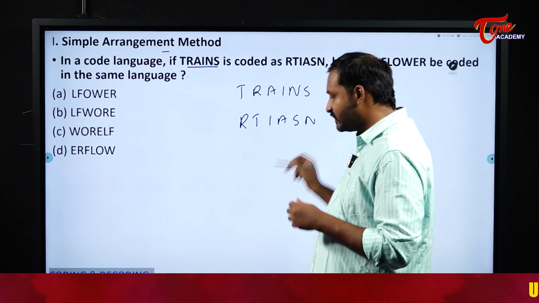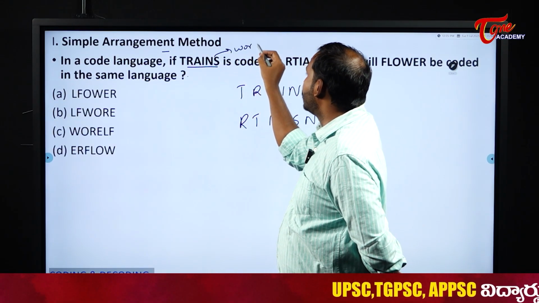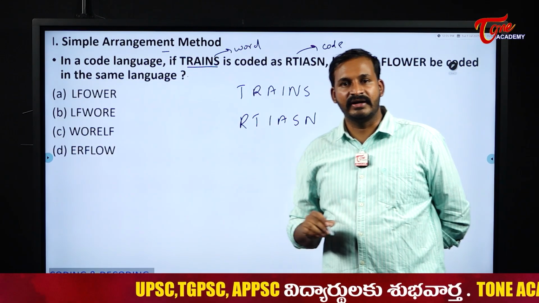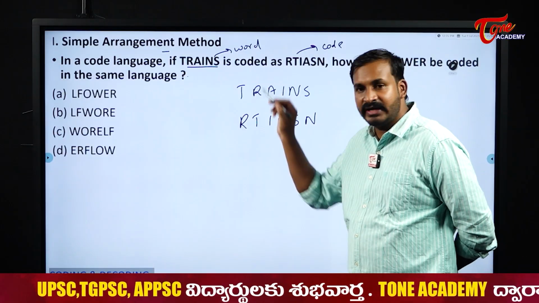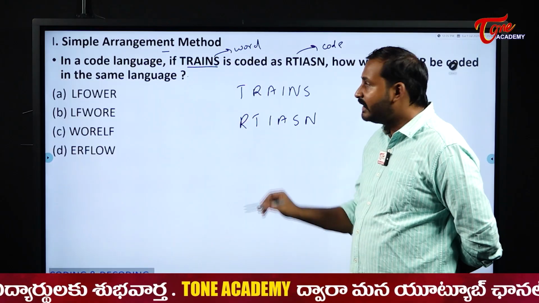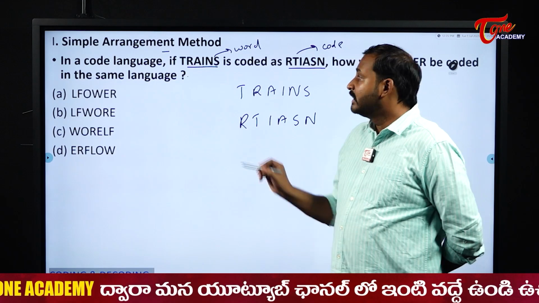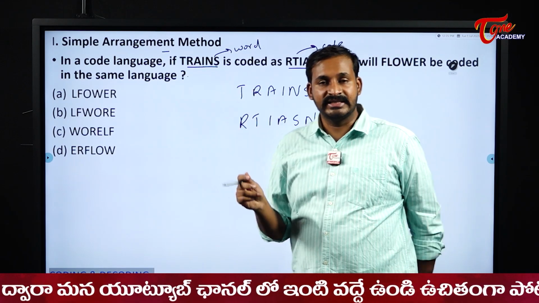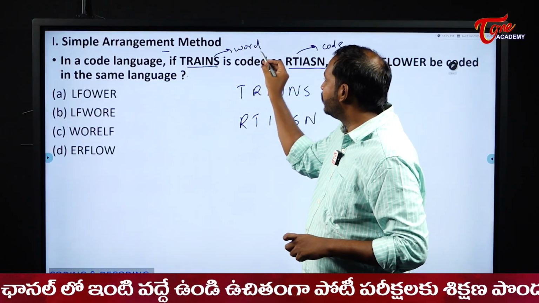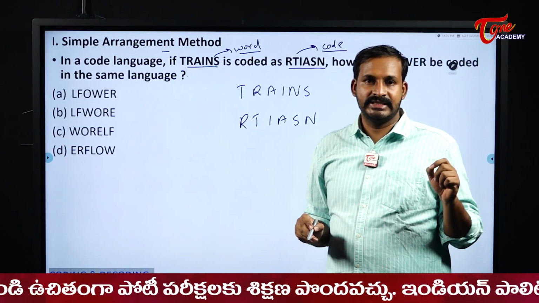RTIASN. Please observe this one, students. Here we call this the word, and we call this one the code. Word and code are two different things for us. Now when you observe here carefully, the word and my code contain the same letters, right? Same letters in the sense not just the number of letters, but the same letters also.